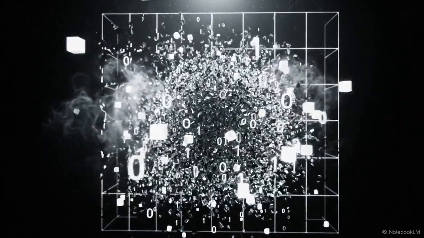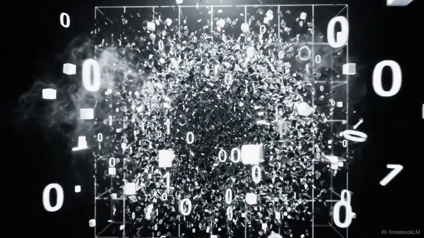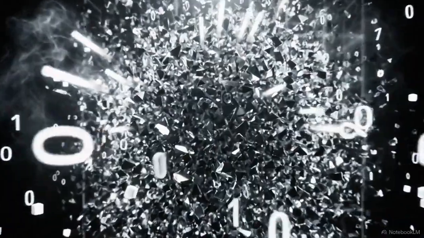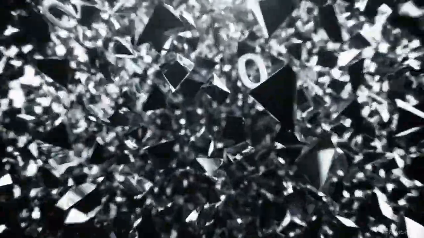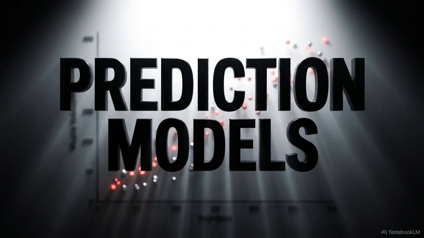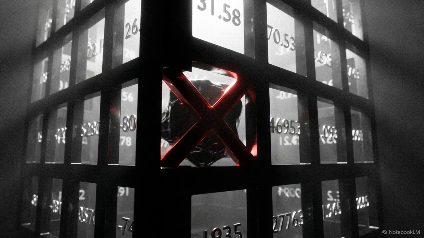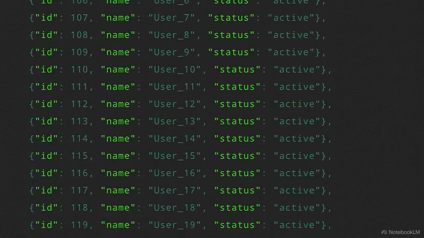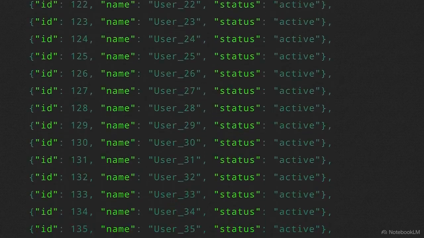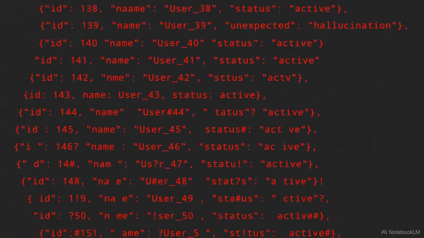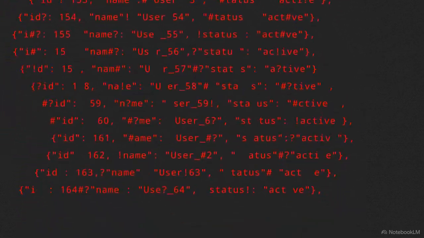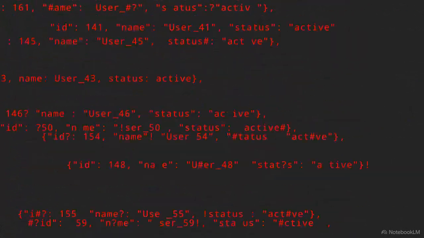Today's modern enterprise systems increasingly rely on large language models to handle complex, automated, high-throughput data processing tasks. The issue is that these models are statistical engines. They operate by calculating the probability of the next word or token, rather than adhering to fixed, rigid logic. Flexible format invites structural hallucinations. The AI might invent a new field, misspell a property, or drop a column entirely, crashing the pipeline.